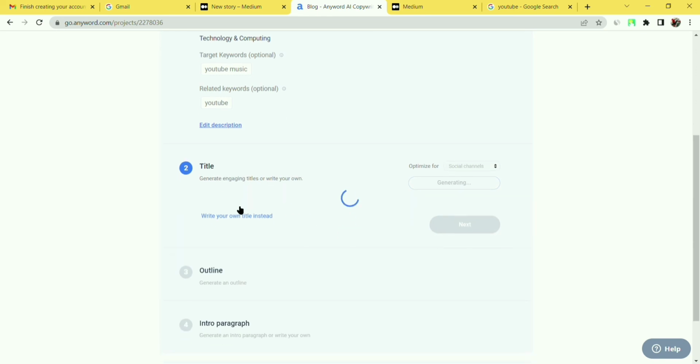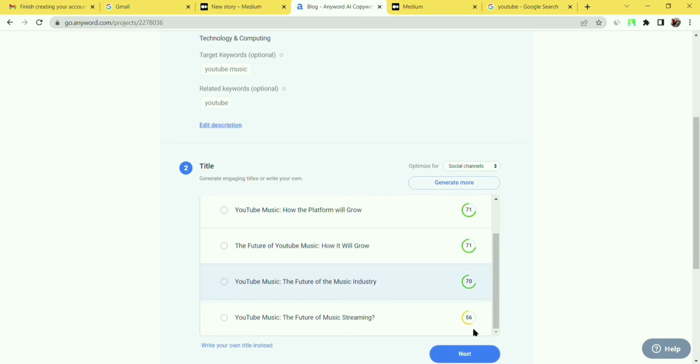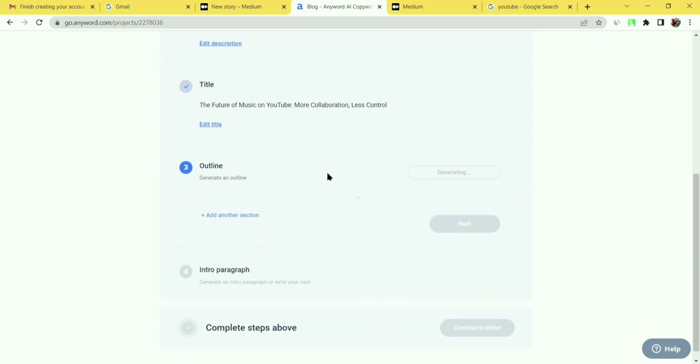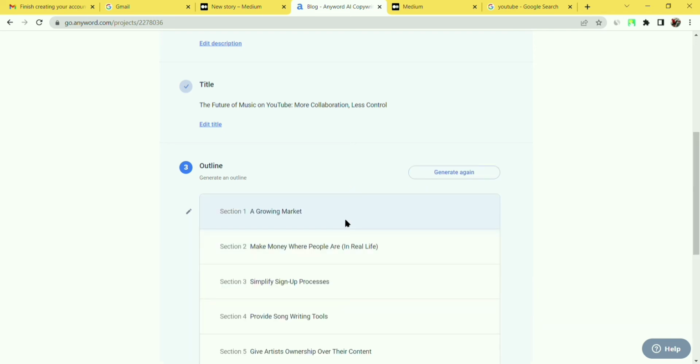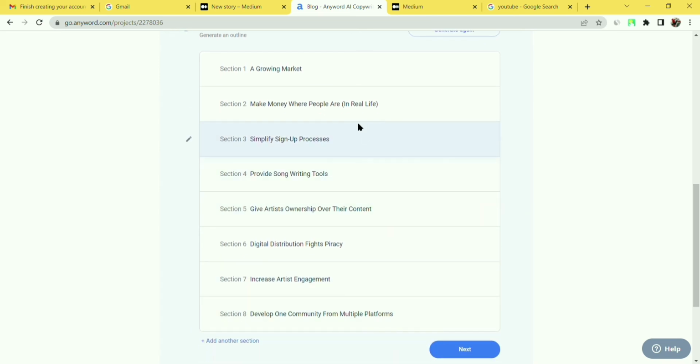Here you have to choose a title, so they are generating a title for us. It should take a little bit of time. Okay, now click on next. Now we have to choose outlines. We have to choose a very good outline.